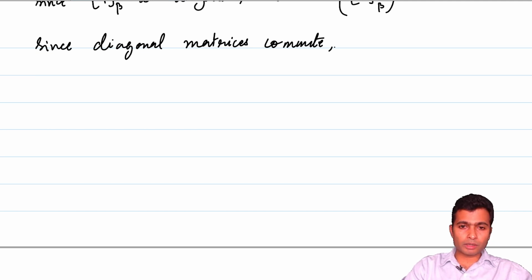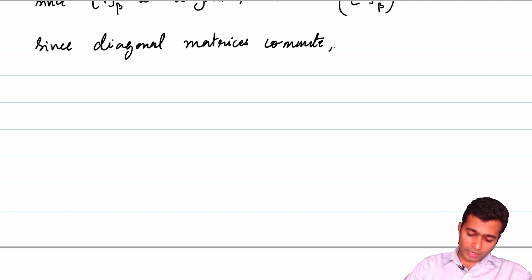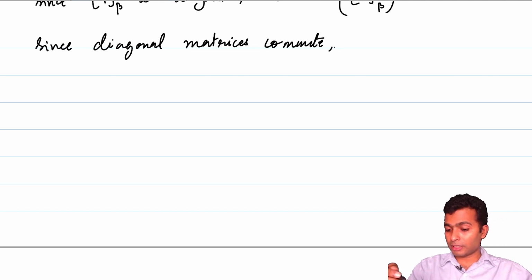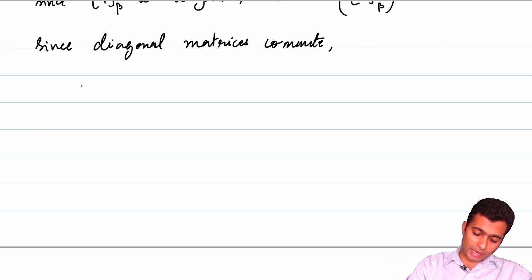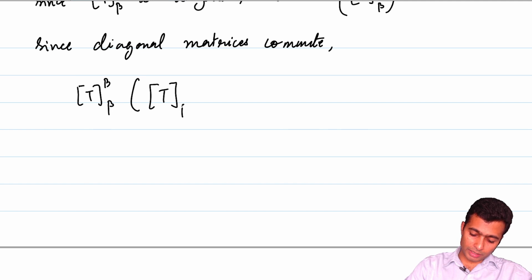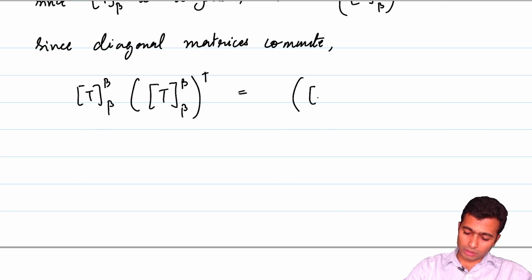A and B are said to commute if AB is equal to BA. So the matrix of T times its adjoint is equal to the adjoint of the matrix of T times the matrix of T.